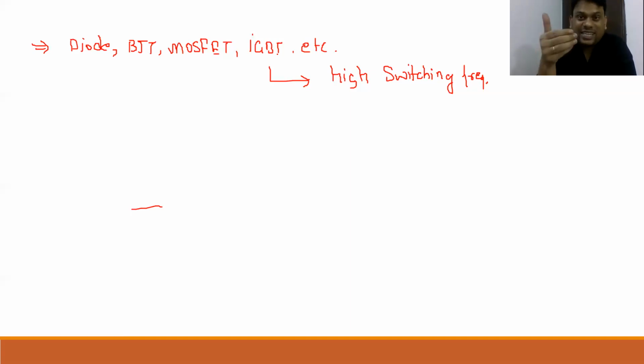But in comparison to the current source, we can easily design a high frequency inductance or low frequency inductance, or inductance according to the desired frequency. Similarly, we can do the same job with a capacitor also.